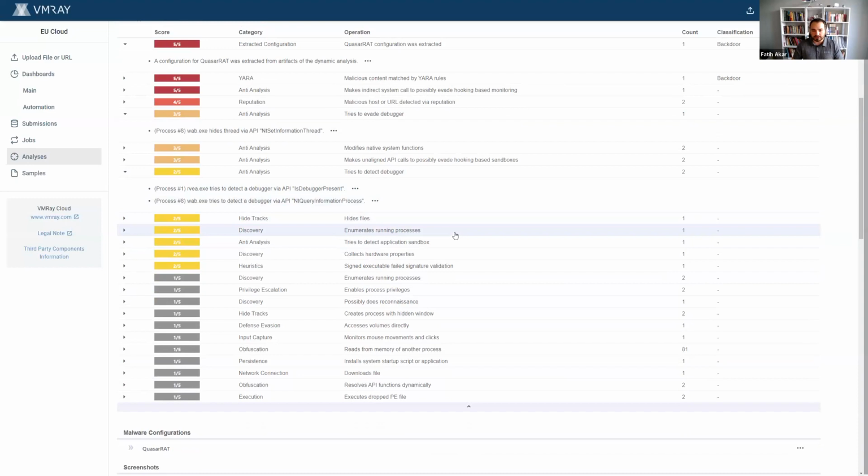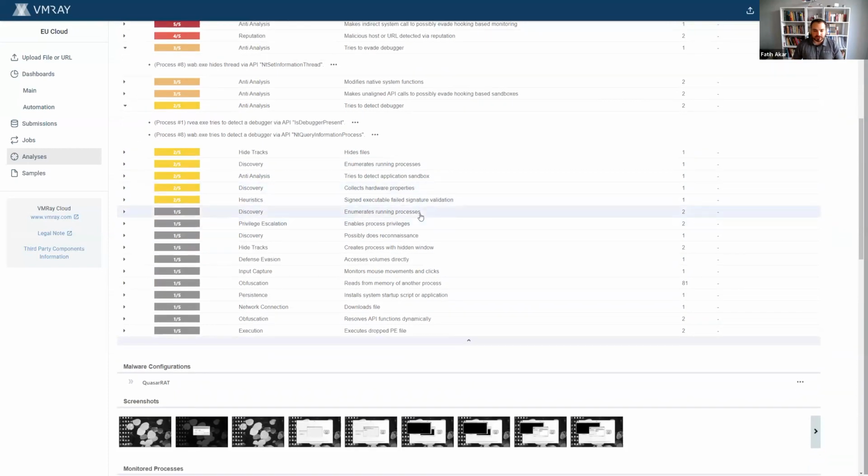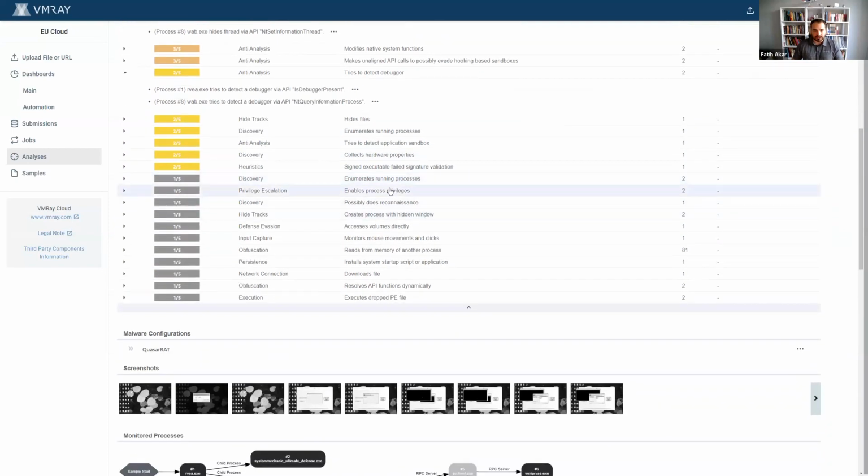A lot of malware families do this to check and not run in a virtual machine or hypervisor-based environment, but it doesn't have any effect on us. And it collects a lot of hardware properties, and there are some informative rules that are triggered here as well, driven by the behavior of the sample.